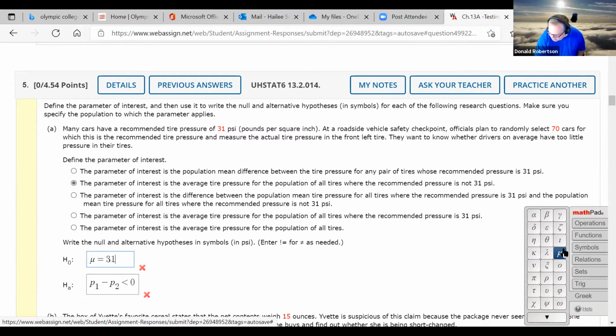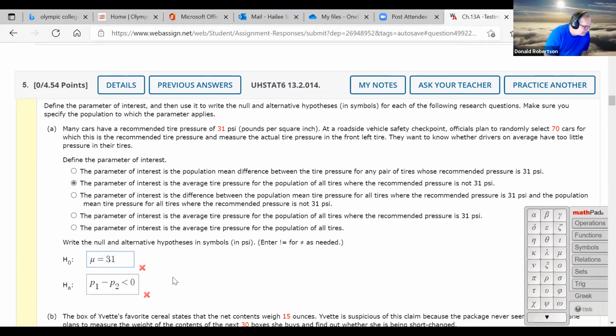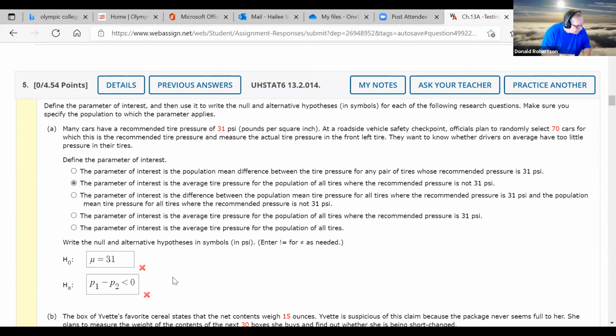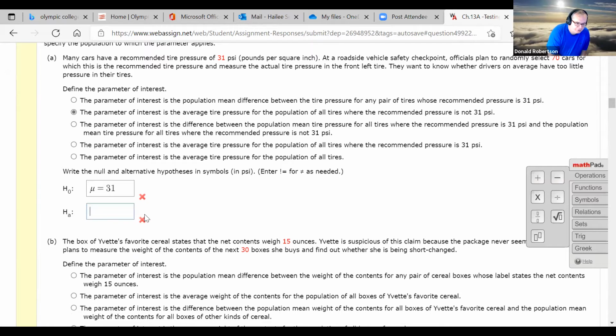So that's where the 31 kicked in. Now, this fella is not a proportion question. If it was a proportion question, it would be 22% of Americans had tire pressure that was too low. Or in my sample, 15 out of 44 had sample pressures that were too high, right? It would be a first and a second number, a thingy out of a thingy, right? A kind of 22 yeses out of 42, that kind of look. Now, we are wanting to say whether the drivers on average have too little. So this HA now is going to become mu, again, it's not got a proportion in it.